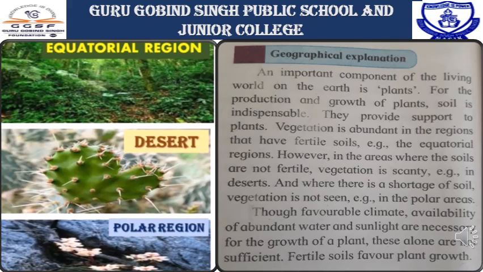And where there is a shortage of soil, vegetation is not seen, for example the polar region. So children, though favorable climate, availability of abundant water and sunlight are necessary for the growth of a plant, these alone are not sufficient. Fertile soil favors the growth of plants.